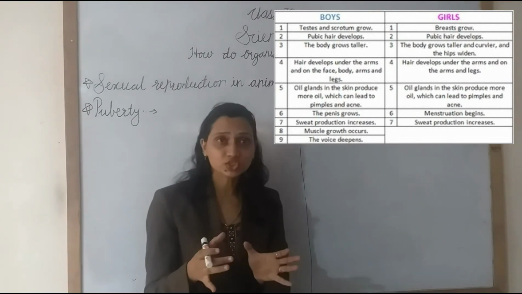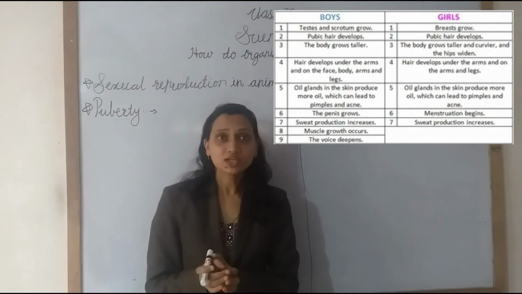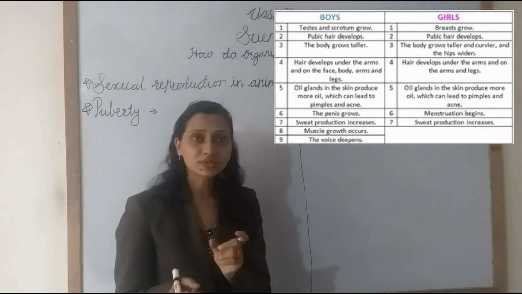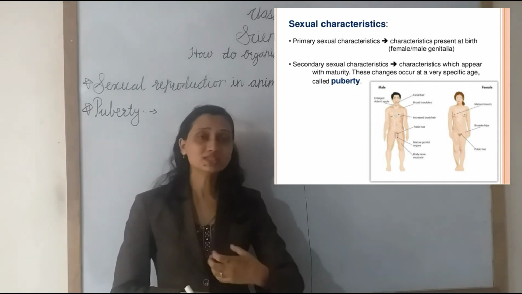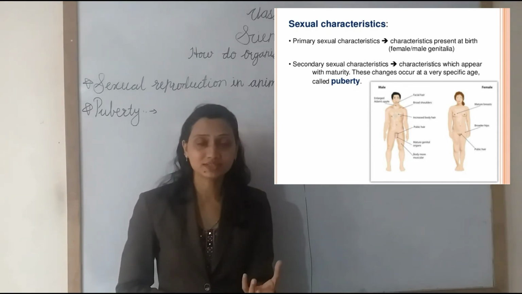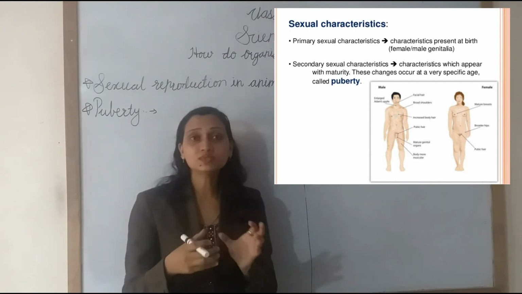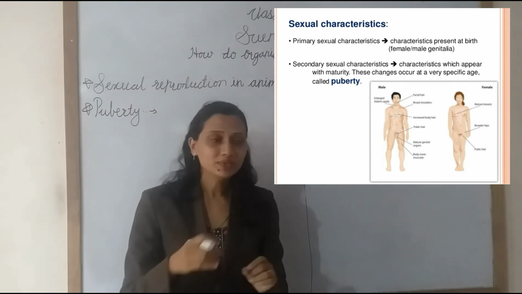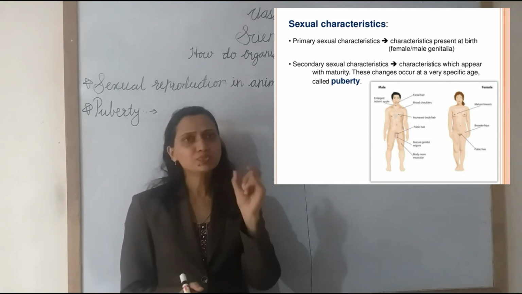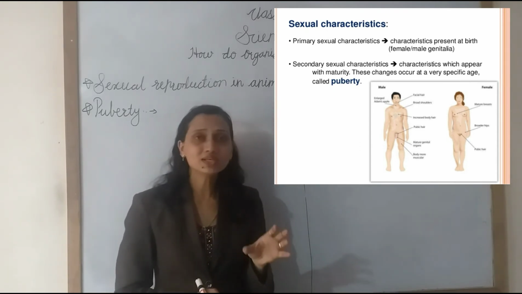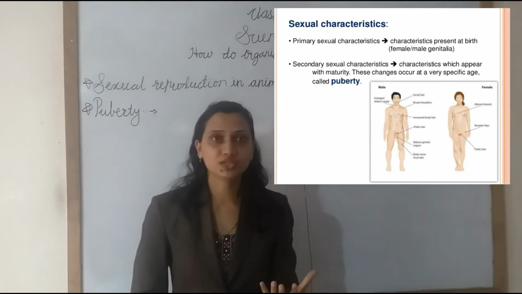In this period, the age at which the sexual organs develop, start to secrete the gametes, and boys and girls become sexually mature, this phase is called puberty. Understand? In puberty, boys and girls are capable of reproduction.